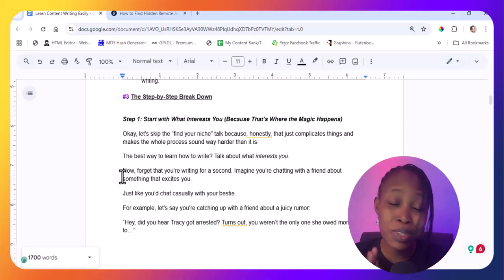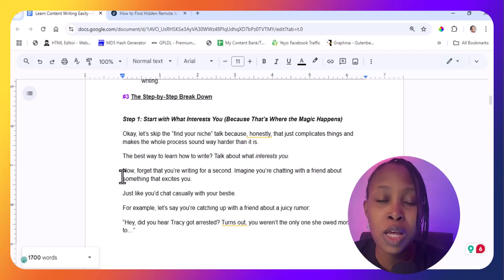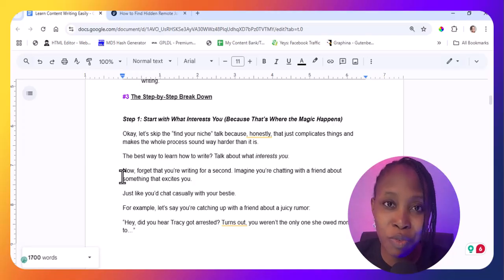Now what I'm going to do is, at this point, as we are starting, open a document and just forget that you are writing. I think what makes people feel restricted when starting to write is, oh, now you have to sound very intelligent and all of that. But at this point, I would just advise that you forget the fact that you are writing, and imagine that you are talking to a friend. Imagine you are talking to a friend. So that is how easy it is.